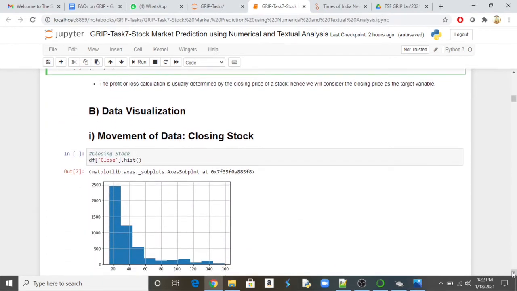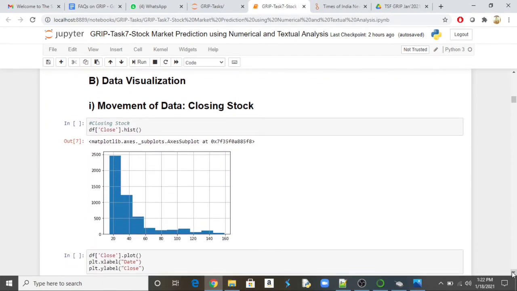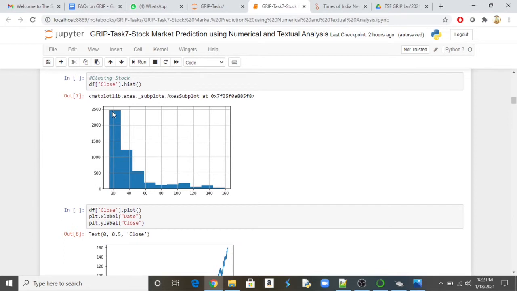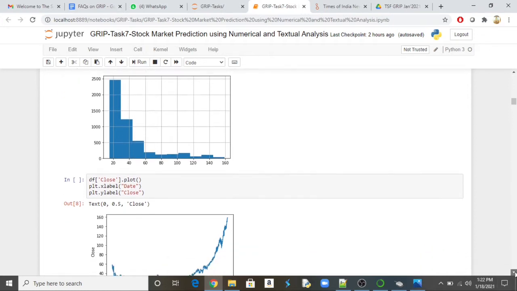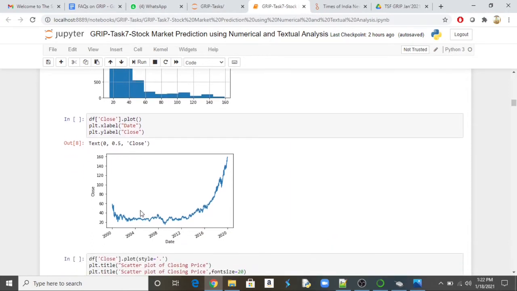Now we had to do some sort of data visualization to see how the closing field looks. So we have done a histogram. This histogram gives an overall idea about how the data looks. But again, it's better to have a better plot. So this plot gives an overall idea about how the data is structured.